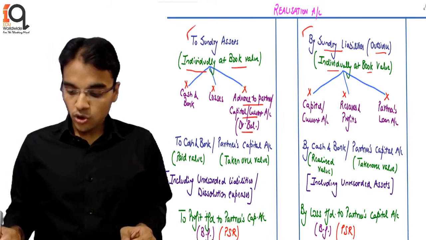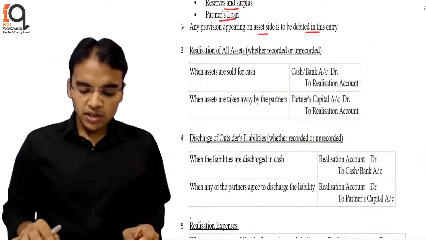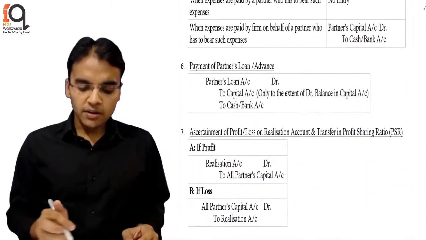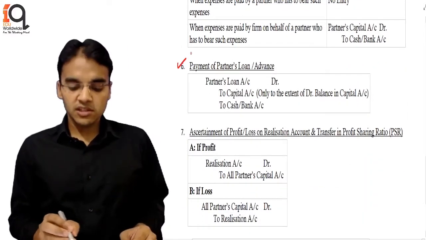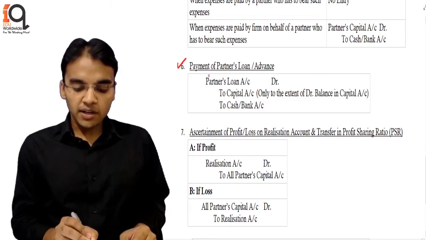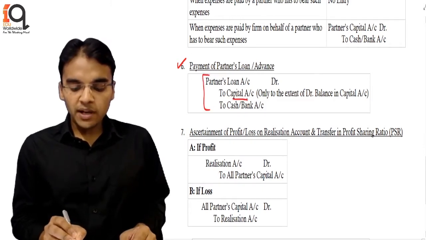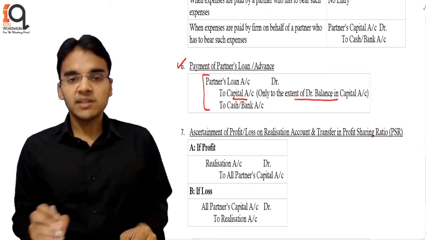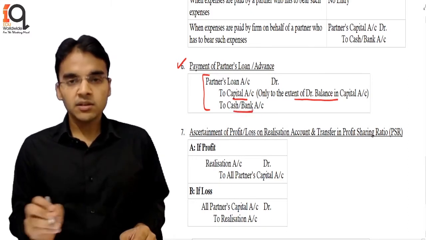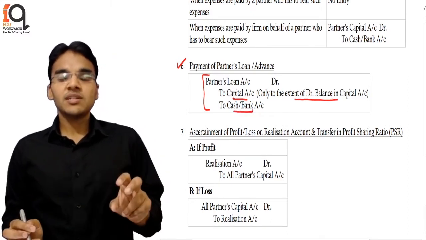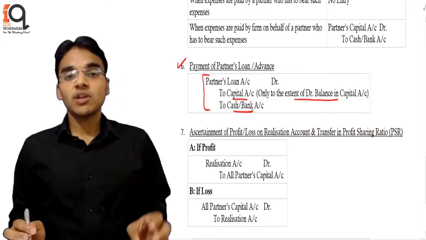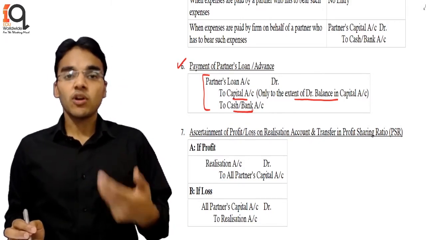So I am going to discuss another thing, that is about your partner loan. That is the point which I was discussing, payment of partner loan. The partner loan is transferred to the capital account to the extent of the debit balance in the capital account, and the remaining is paid off. So with this, we have transferred maximum things to the realization account, barring a few things which we have not transferred.